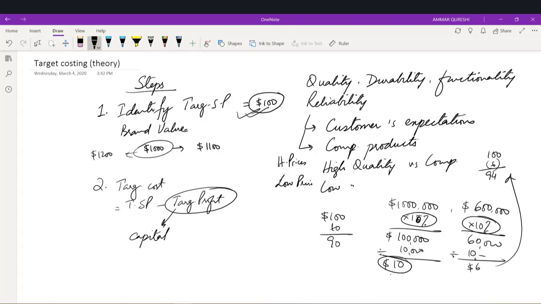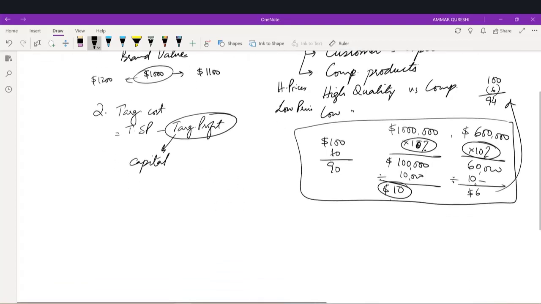Or if you think there's a good market for this product, and you can sell it at a good selling price, then obviously you can charge higher profit. So it all depends on the situation, but this point is very important in deciding how much profit the company should charge from the product, right?